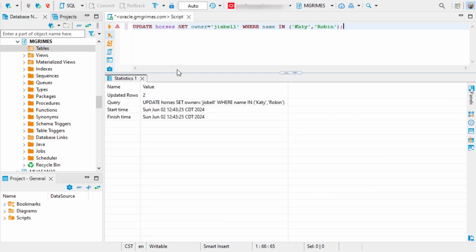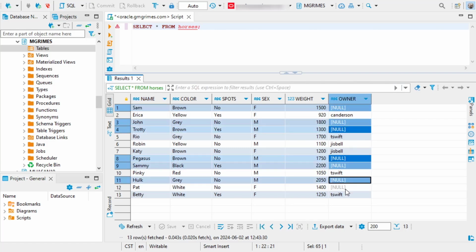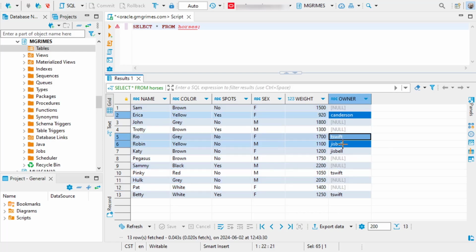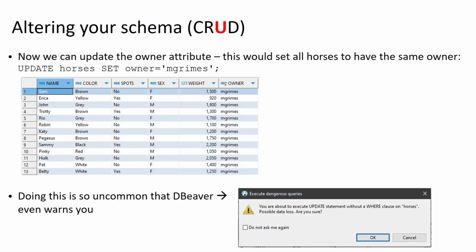We'll do one more update here. So now you see we have some horses that do not have an owner, and then we have some horses that are owned by some individual. Now, as I mentioned before, we can do an update statement without having a where clause at the end of it. And if we were to do something like this, say update horses, set owner equal M Grimes, that's going to update every single row in the table. And again, this is possible, but it is uncommon.